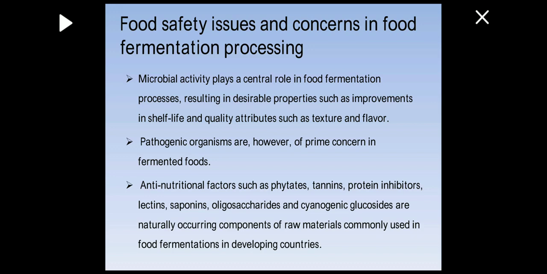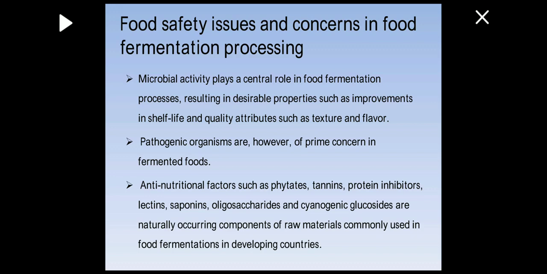So as a result of fermentation, certain things take place, for example, flavor enhancement and increase in shelf life. That happens when you introduce microbial activity as a process of fermentation in the manipulation of the food products.